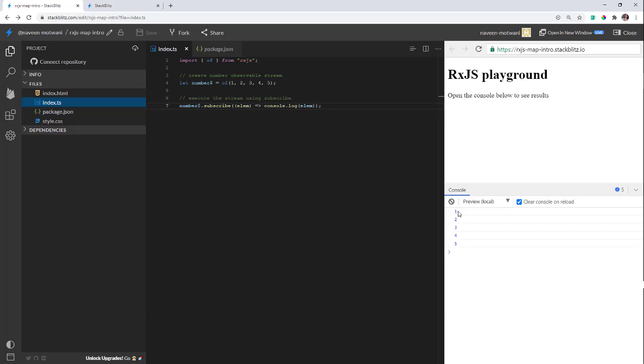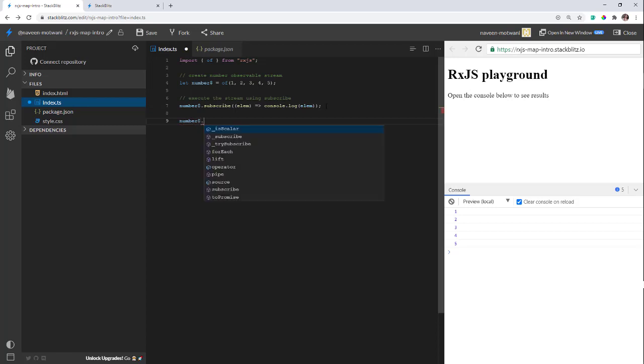Now let's talk about the pipeable operator very quickly. Pipeable operators are basically pure functions, which, as I said, do not modify the input stream and just do the job for you. Let's think about a scenario where you want to process these emitted values, multiply each with a particular number, let's say 10, and print it to the console. I'll quickly write some code which does the job for me.